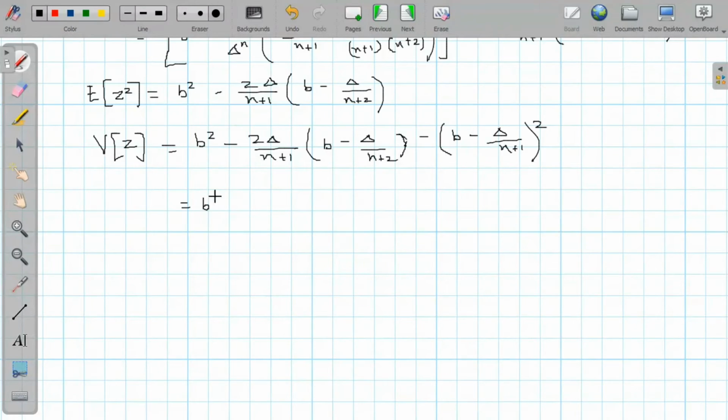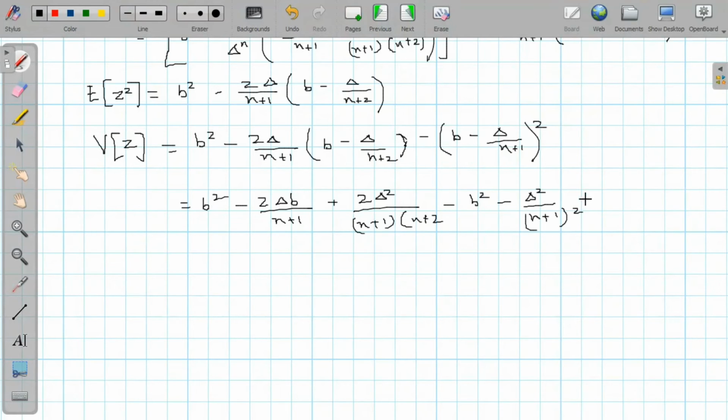So we open this square term and multiply and open this bracket term also. That will give us 2 delta b upon n plus 1. So minus minus will get plus 2 delta square upon n plus 1 n plus 2 minus b square minus delta square upon n plus 1 whole square plus 2b delta upon n plus 1.